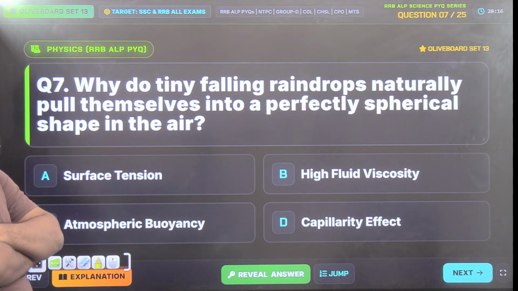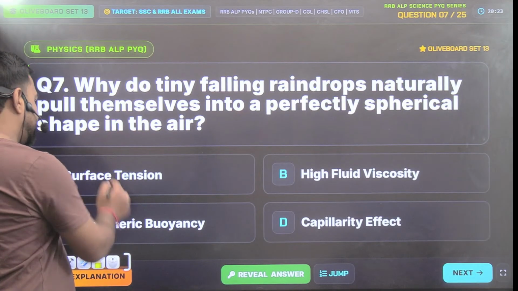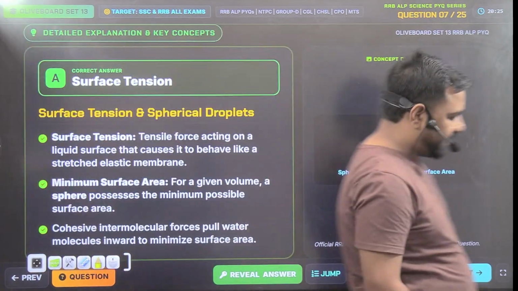Utkarsh is going with A. Okay. So the answer is surface tension. Absolutely correct. So guys, what is the answer? The answer is surface tension. No doubt about it. That's right.